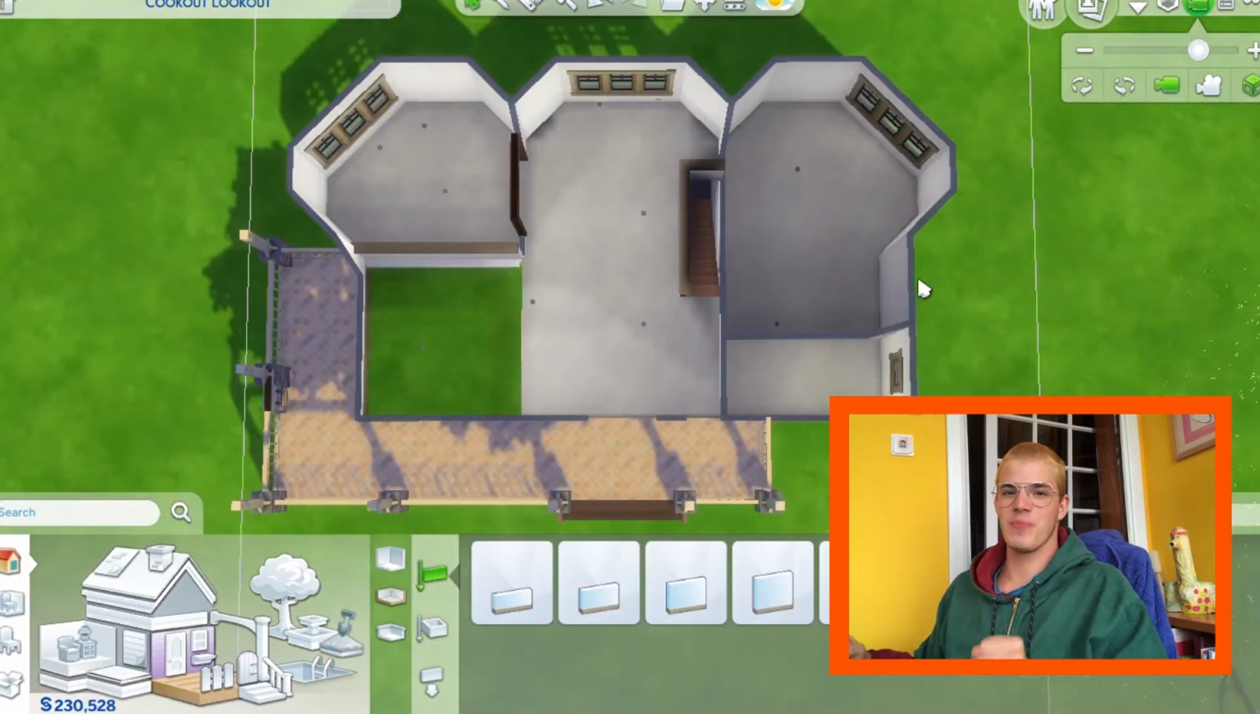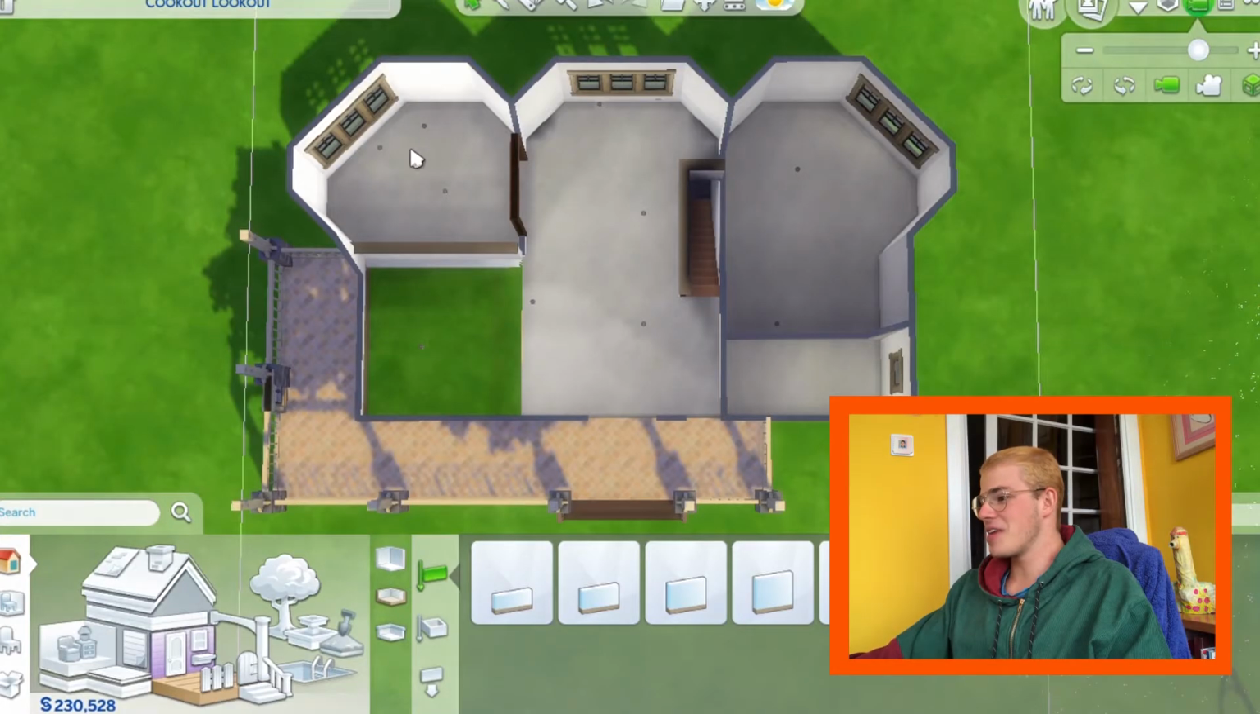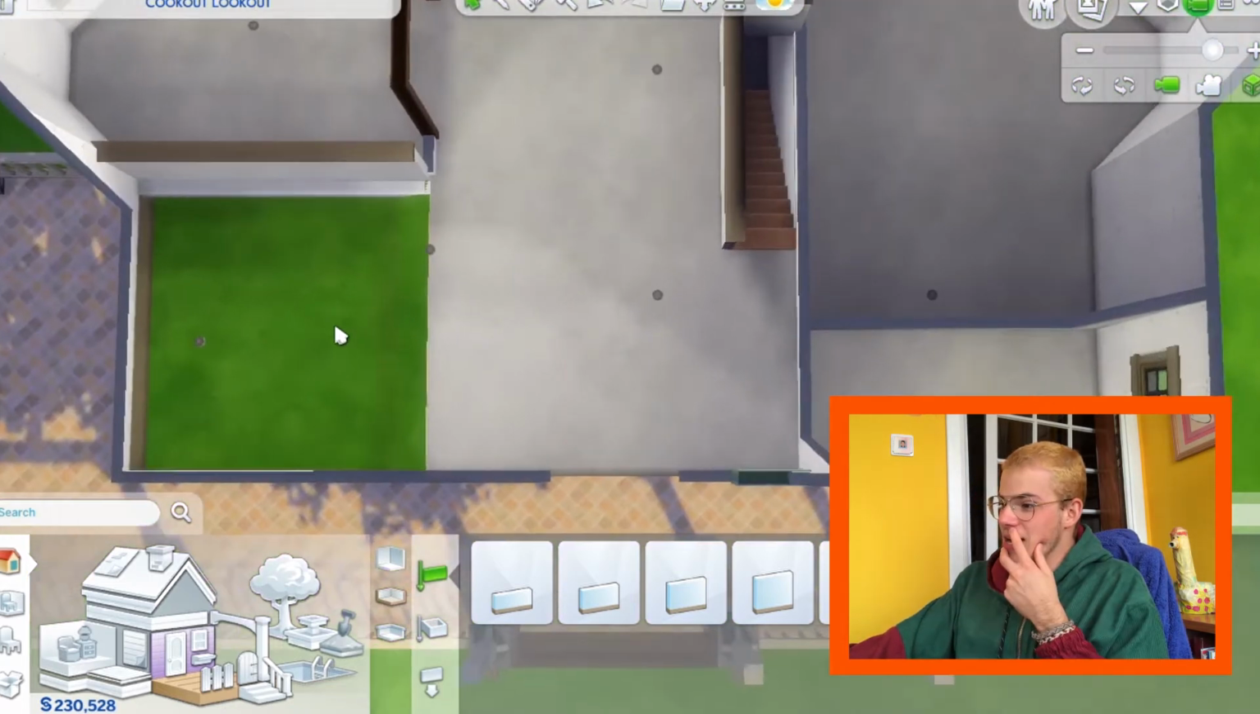The floor plan took me quite a while to make, but here it is. I cut it out because I don't think you need to see me struggling. Here we have the kitchen. Here we have the hallway slash welcome room slash dining room. This is my room, my bedroom, and this is a small toilet. Here you can see grass.